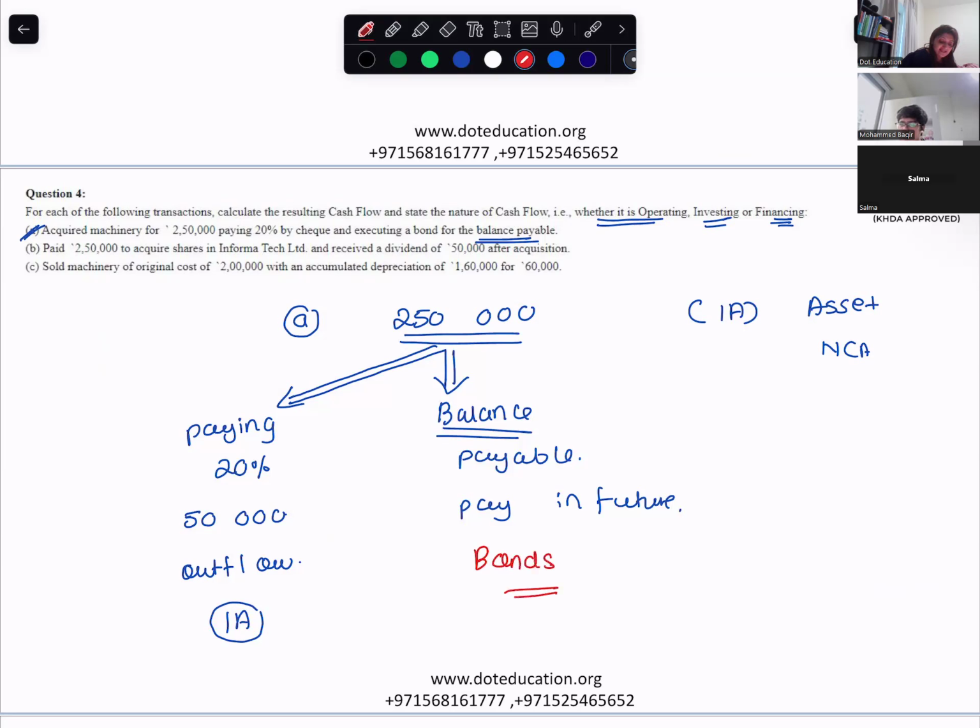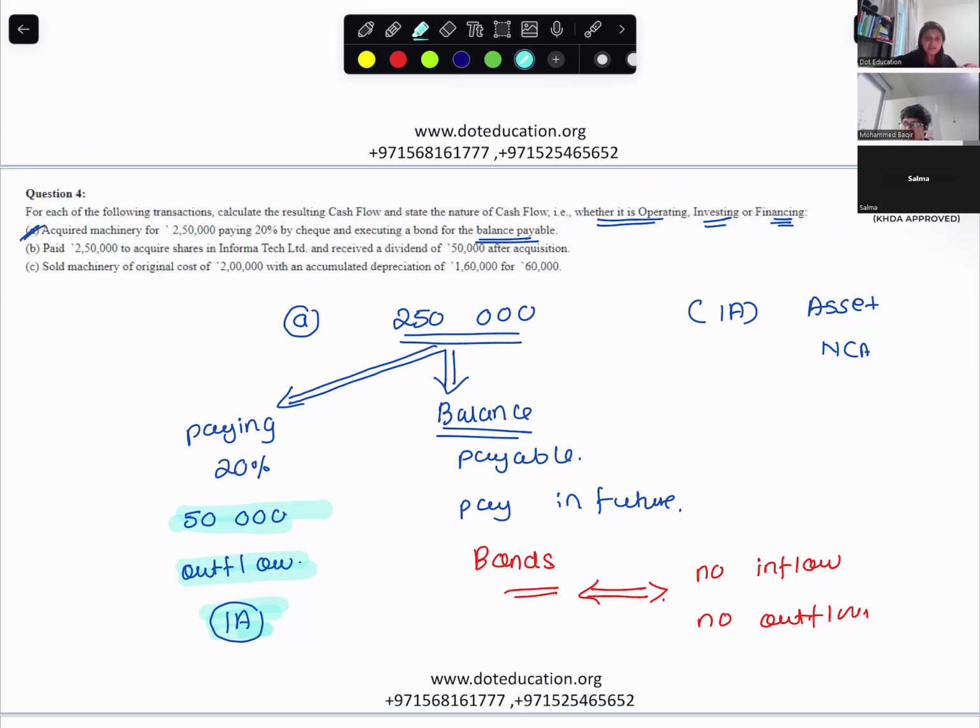So currently is there any inflow or outflow with this? No, nothing. So no inflow, no outflow. So cash flow is only how much? Cash flow is only 50,000 outflow, investing activities. Are you with me? Yes, ma'am.